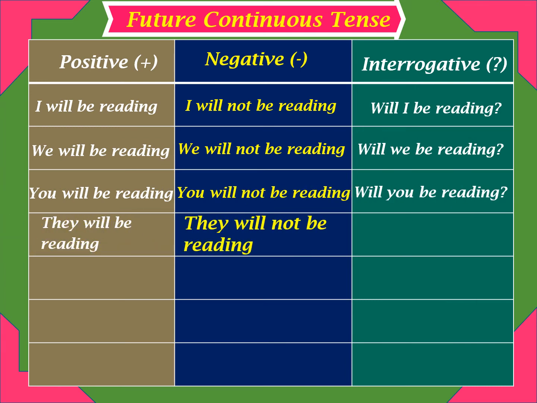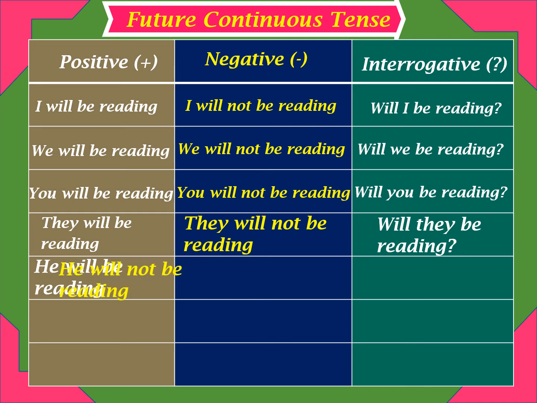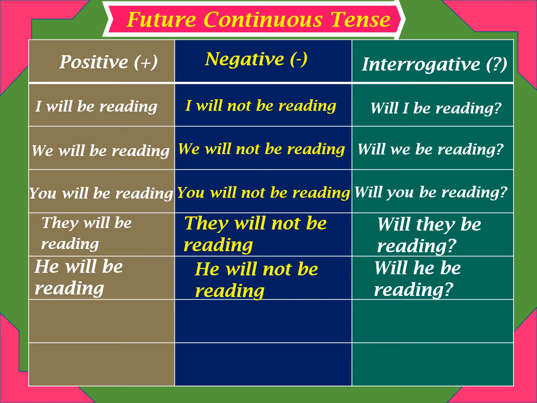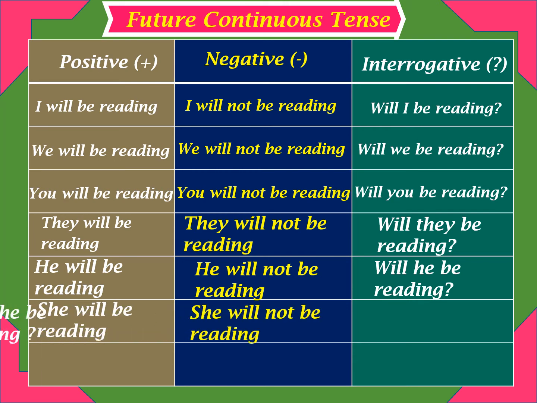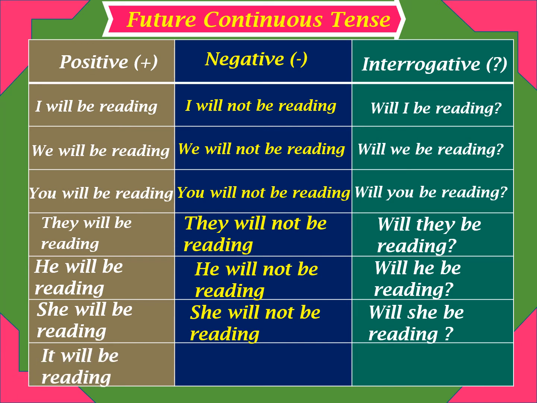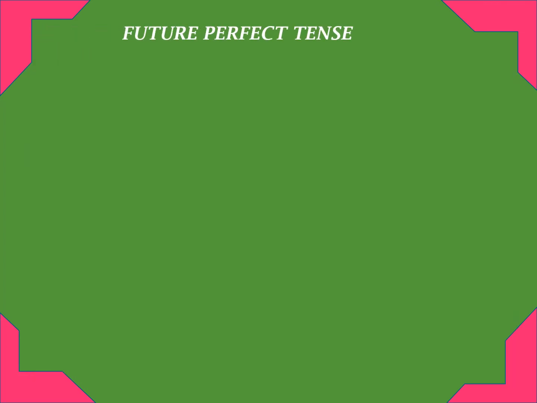They will be reading, they will not be reading, will they be reading? He will be reading, he will not be reading, will he be reading? She will be reading, she will not be reading, will she be reading? It will be reading, it will not be reading, will it be reading?